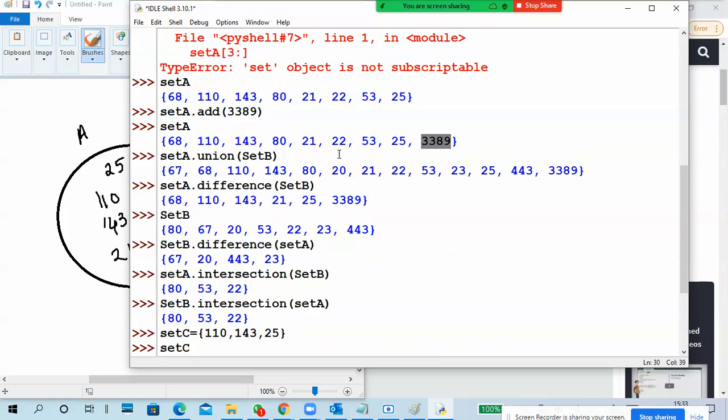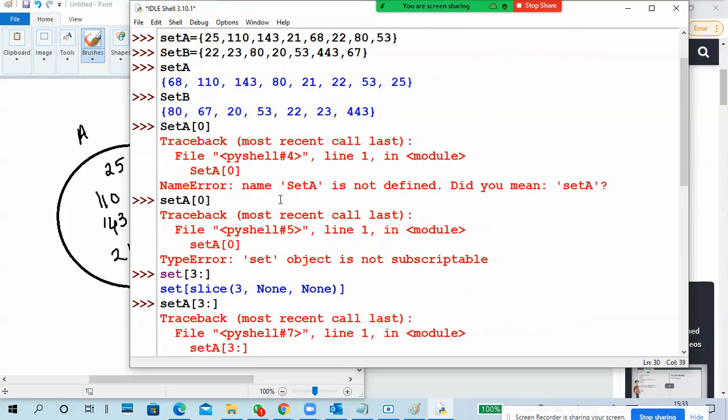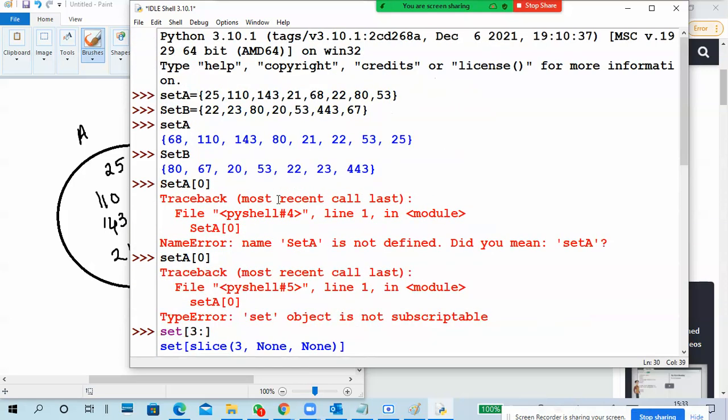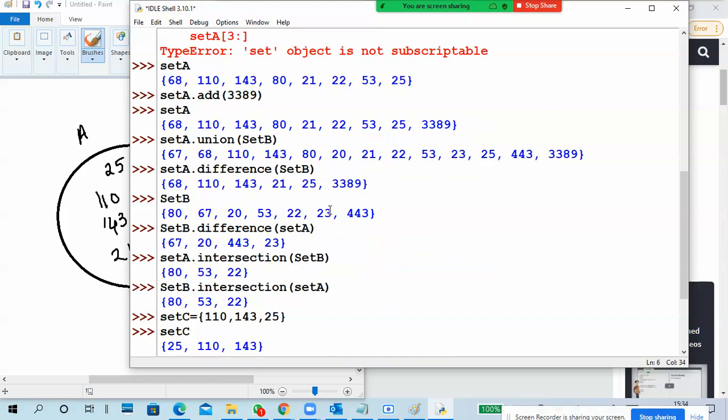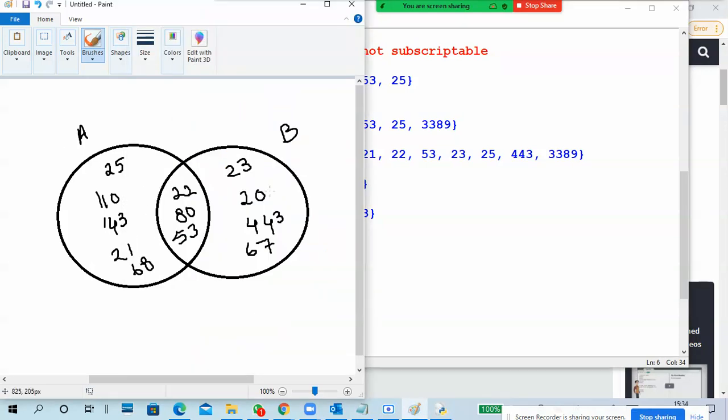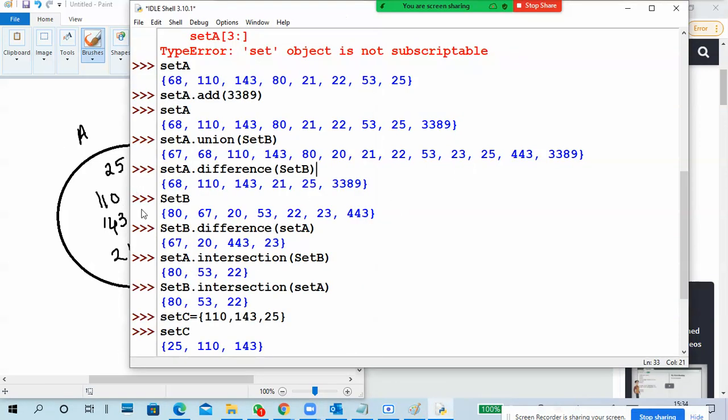So it means a set is unindexed. Understand? A set is unindexed and unordered. But we can change an element, we can add an element, we can remove an element, so we can alter it. There is no indexing option, it is not indexed. It does not allow duplicates. The main purpose of a set is set unions only. So like this.